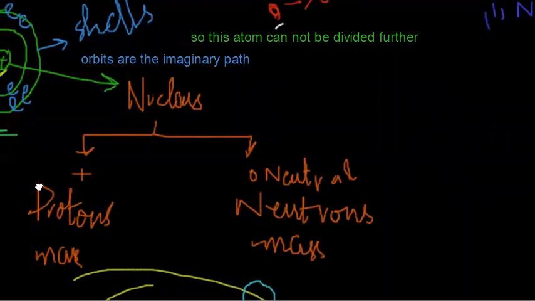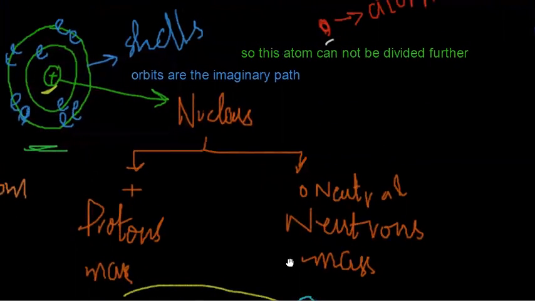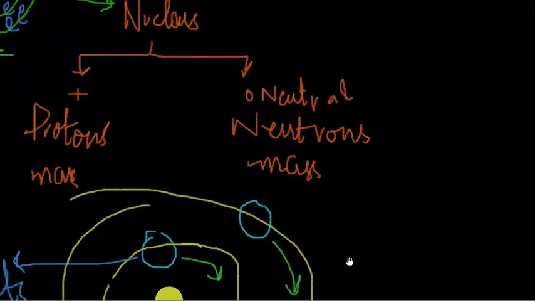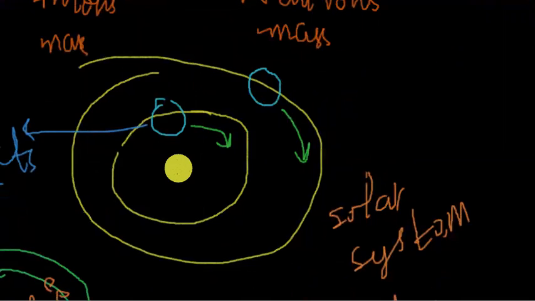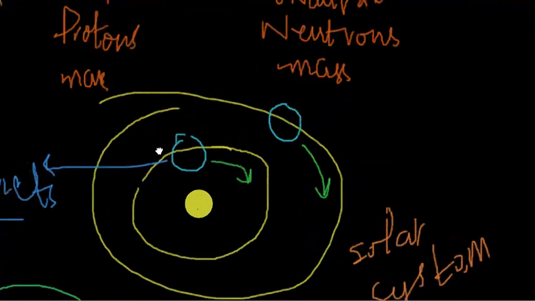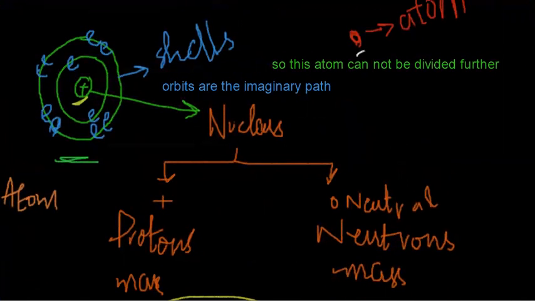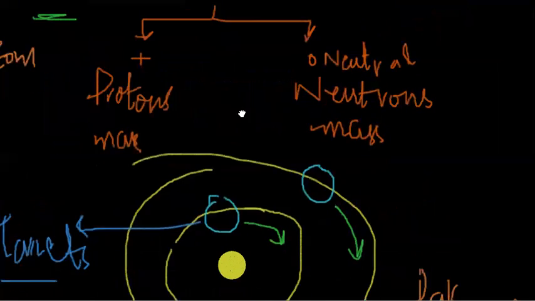If we look at the structure of an atom, let's take an example of the solar system. In our solar system, there is a sun in the center and planets are revolving around the sun in their particular orbits. Exactly like this in our atom, there is a nucleus in the center, and electrons are moving around the nucleus in their particular shells. These shells are also called orbits, and orbits are the imaginary path in which an electron moves.